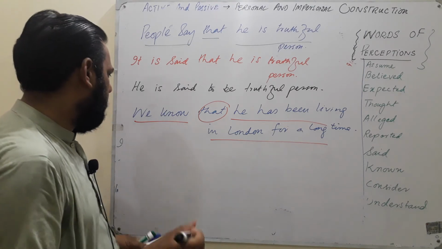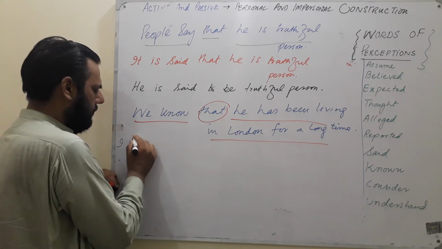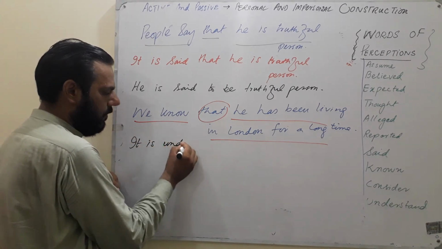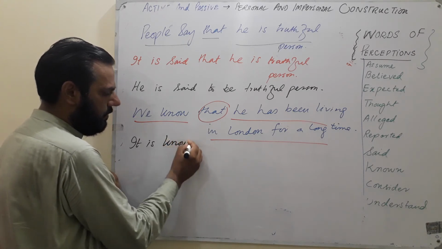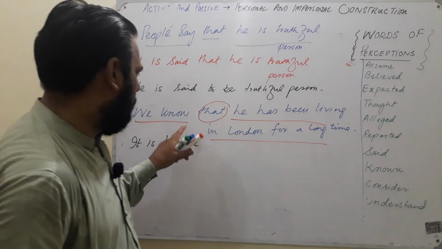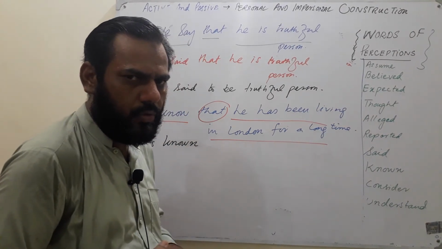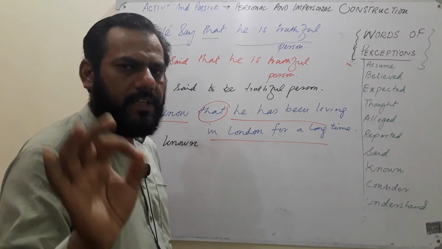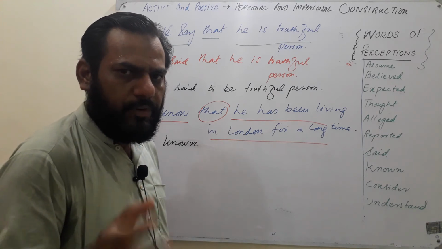Yeah, you are right. So it is understood. It is known. Know has the third form known. It is known. So it is an introductory subject, a temporary subject.